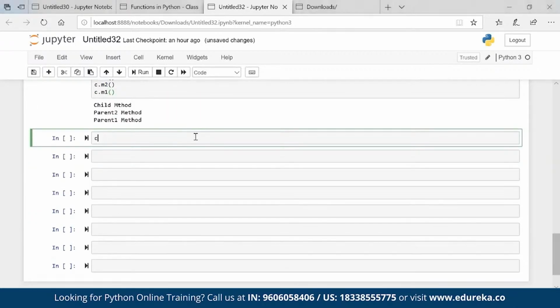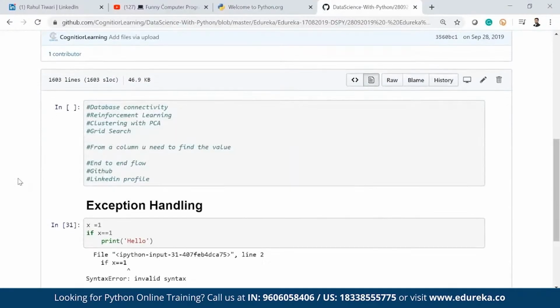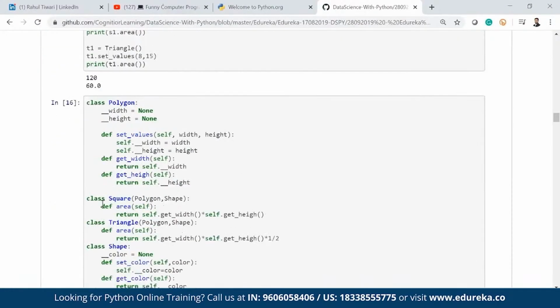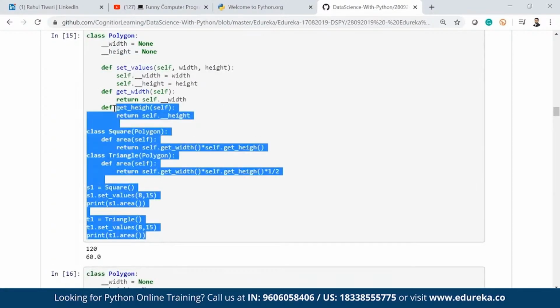I have a class person. Or let me do one thing. I have one example already ready with me. I'll just quickly show you that. Here is one example. Here you will understand the concept of encapsulation as well. This is underscore underscore width, underscore underscore height. This is nothing but my encapsulation. Basically, I am trying to make this a private variable so that only this class will be able to access these variables. Okay, so that is encapsulation.